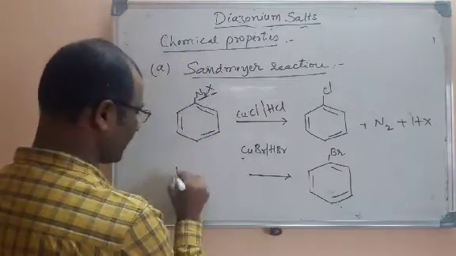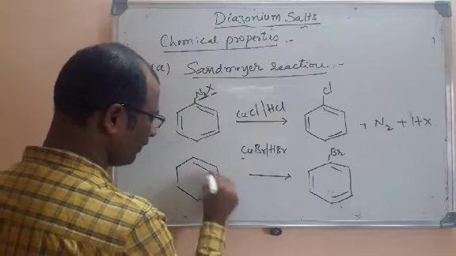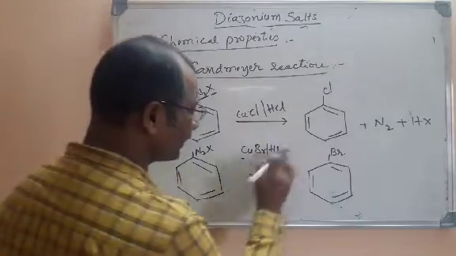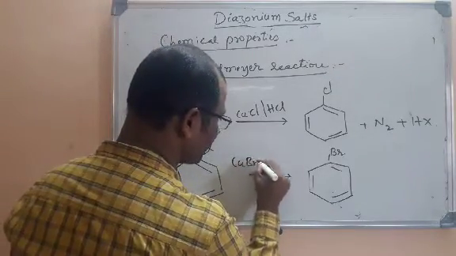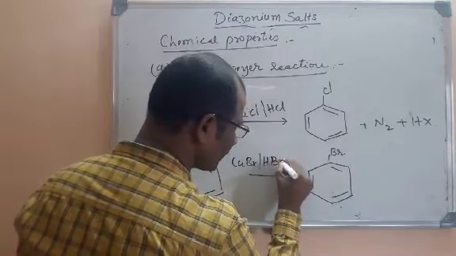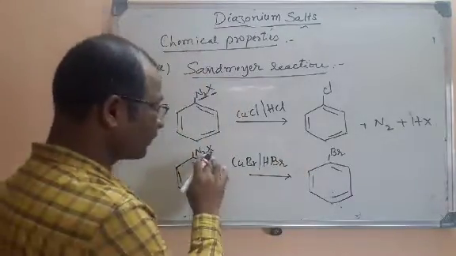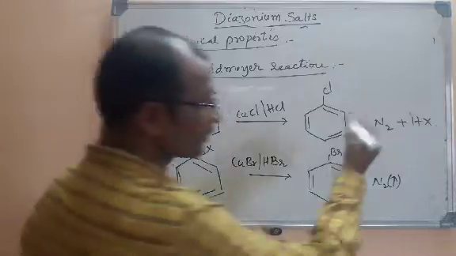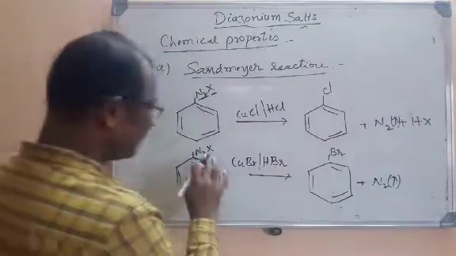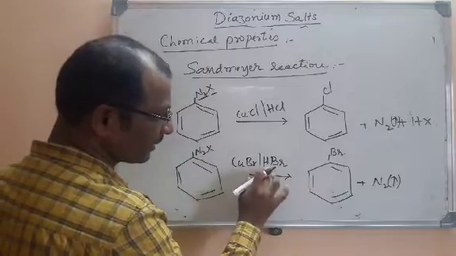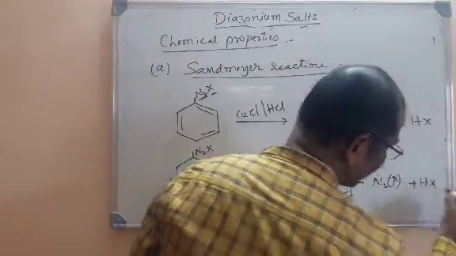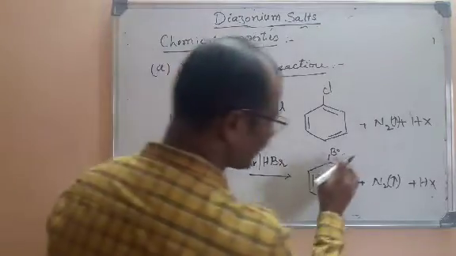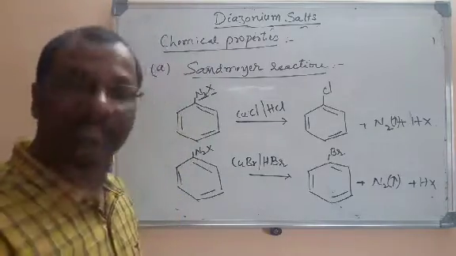So what is this reaction? Look here, the same reaction. Here also we are going to take any benzene diazonium salt. What is the general formula? C6H5N2X. What are we doing? For example, I want to substitute bromine, so here I am going to treat with CuBr and HBr. What will happen? I told you that in all these reactions, nitrogen gas will be liberated. So here also nitrogen gas is liberated, you can see, and N2 is removed. And X along with the H will be removed as HX, hydrogen halide. What is left here? This Br will be substituted for this N2X. So we get bromobenzene. Even cyanide can be prepared by this method.